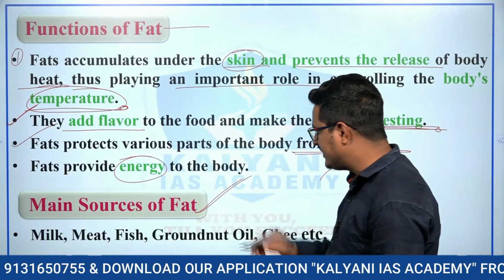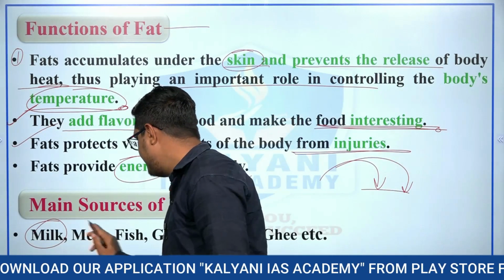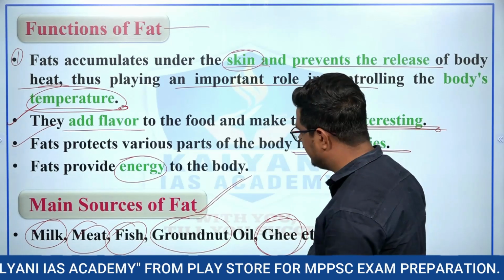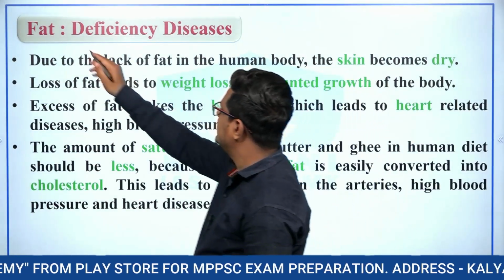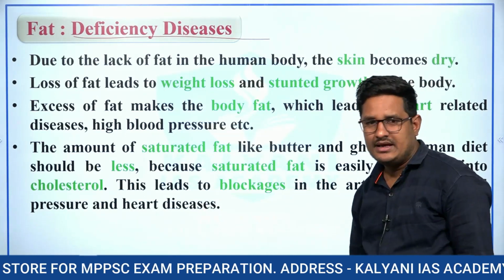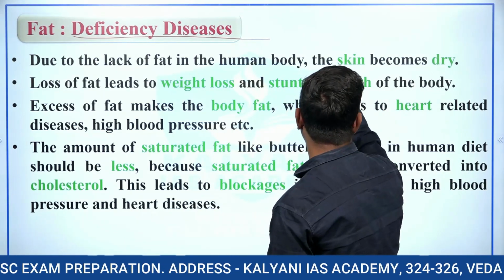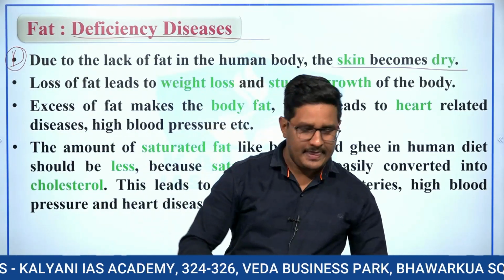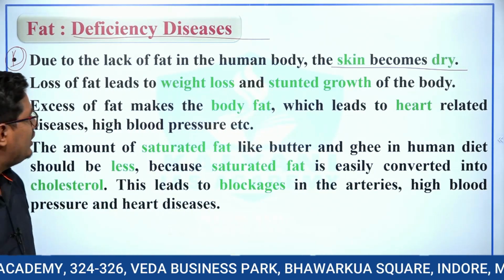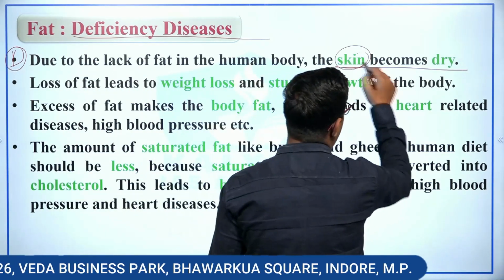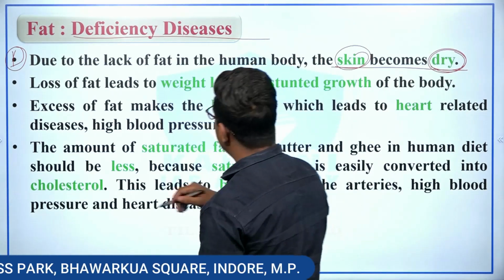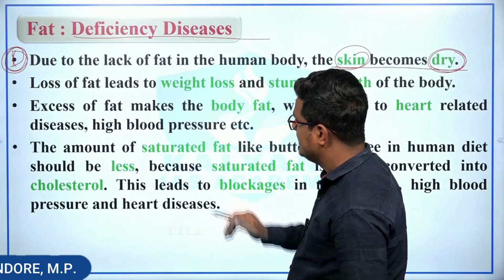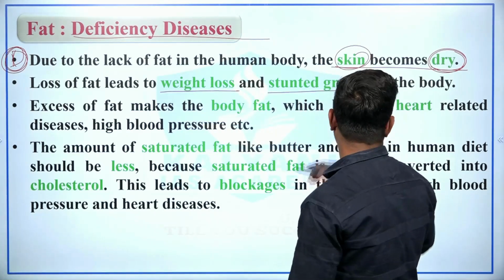What are the sources of fat? Sources of fat are milk, meat, fish, groundnut oil, ghee, or we can say butter, etc. What are the deficiency diseases of fats? See, due to lack of fat in the human body, the skin becomes dry, and this question has been asked in various examinations, right? This is the first deficiency effect of fats. Second, loss of fats leads to weight loss and stunted growth of the body.